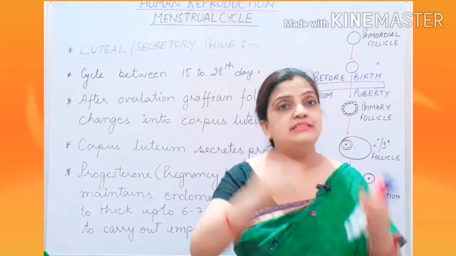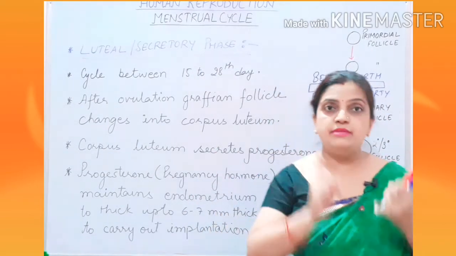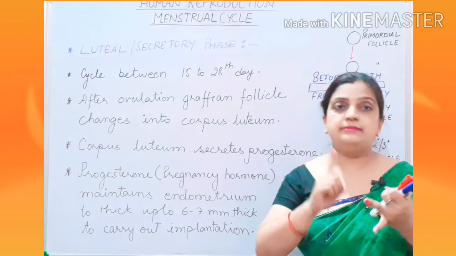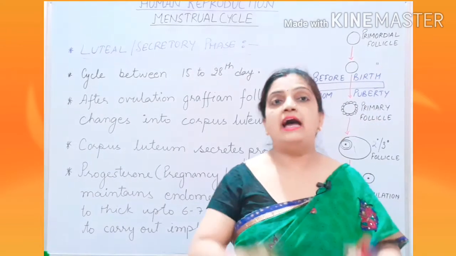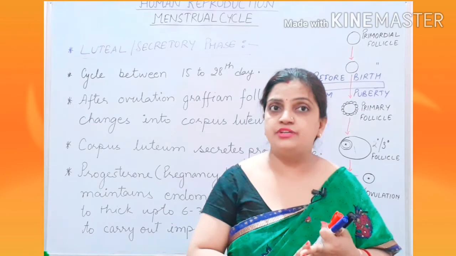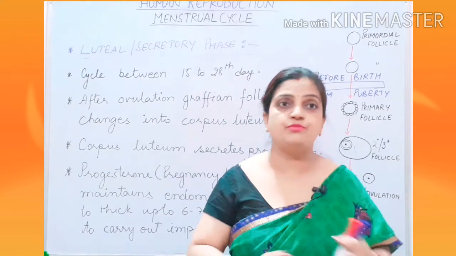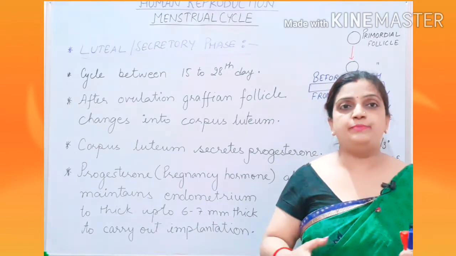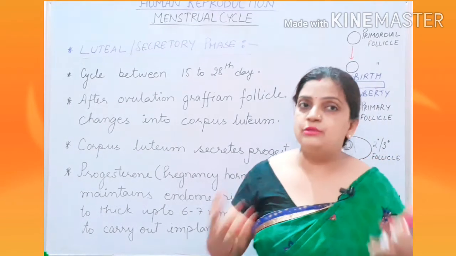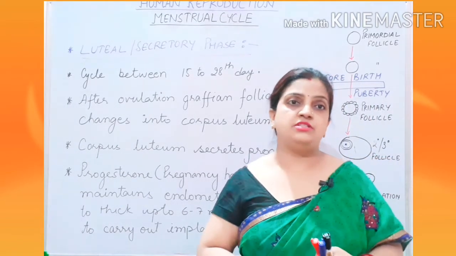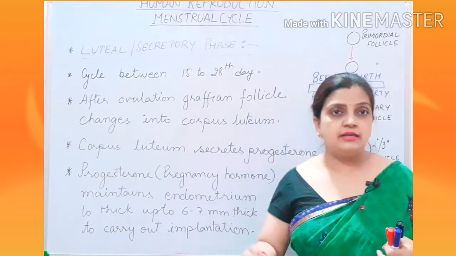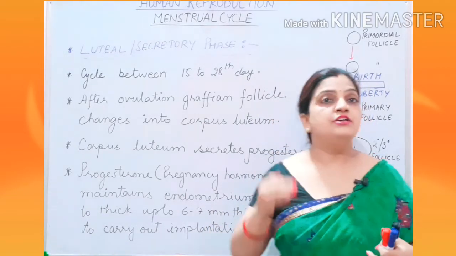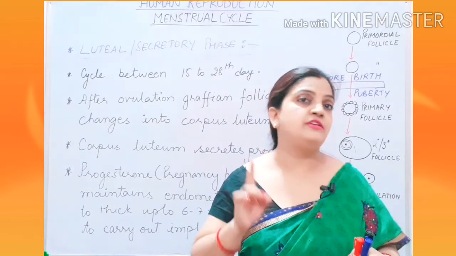And all these structures, the damaged oocyte, the damaged blood vessels, and the shed endometrium layer, all of these materials will be excluded from the body through the vagina of the female during the menstrual phase.